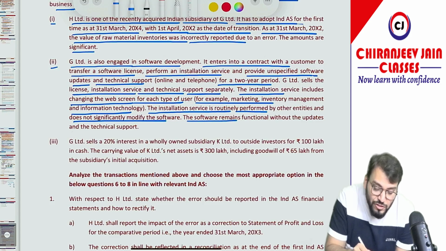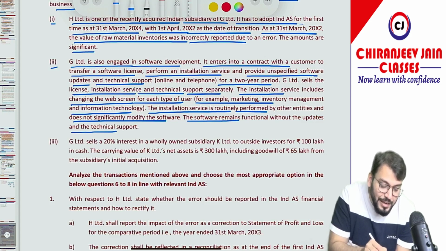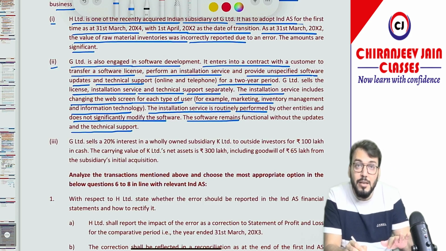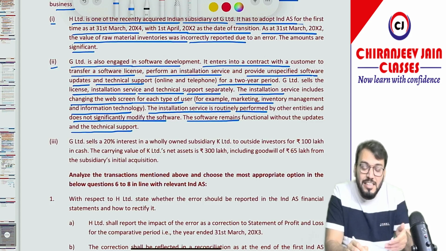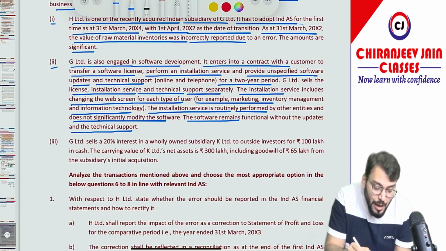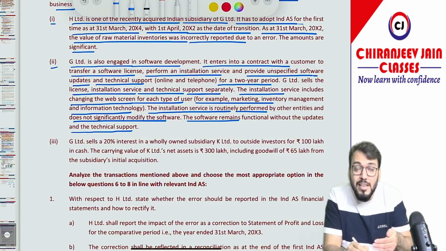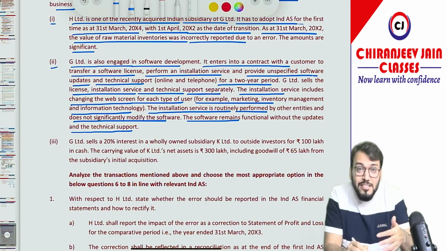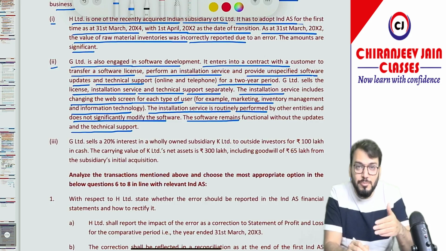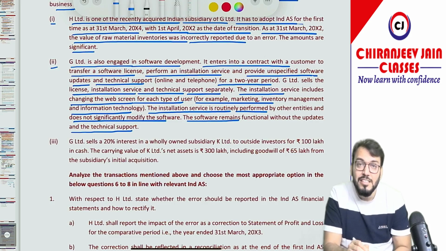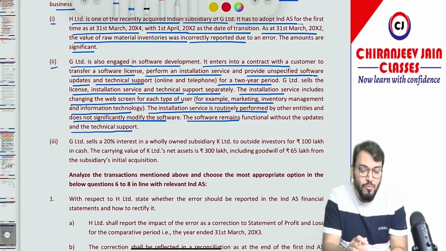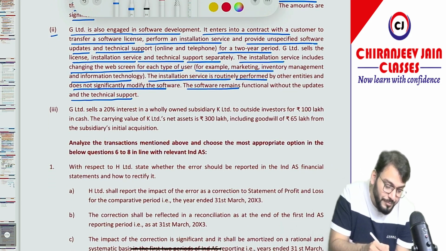The software remains functional without the update and technical support. Means the software can be used without update and technical support. It means in this case also the update and technical support will be distinct within the context of the contract, because they are not engaged in any integration service. Means they are not providing any integration services. I hope you understood. So there will be 4 performance obligations. Let's see what the question demands.